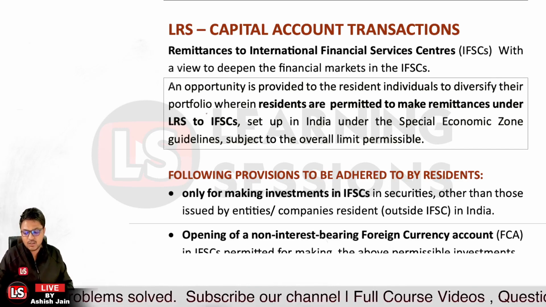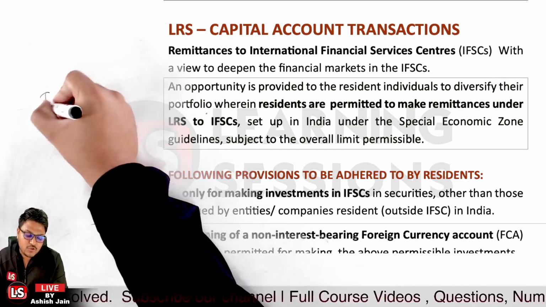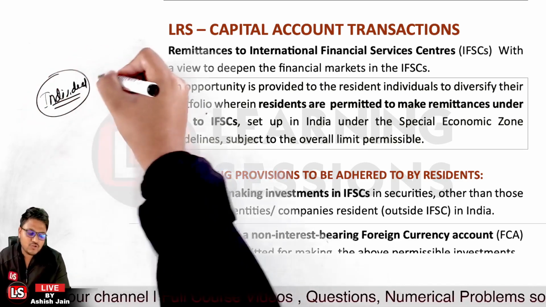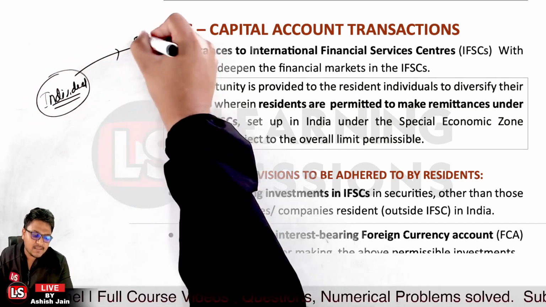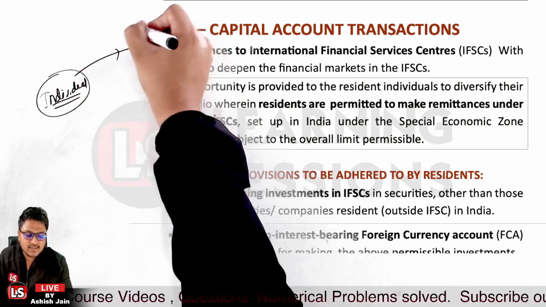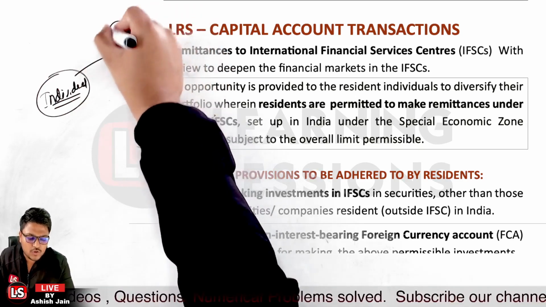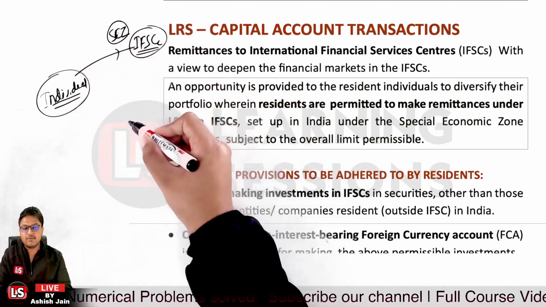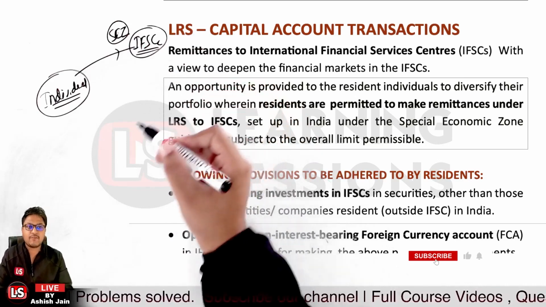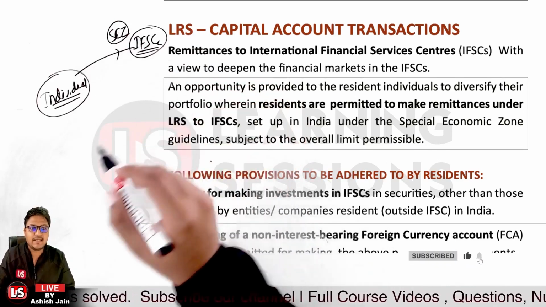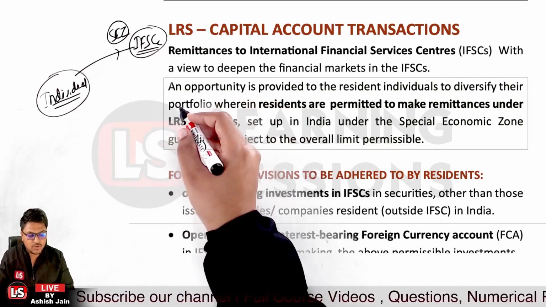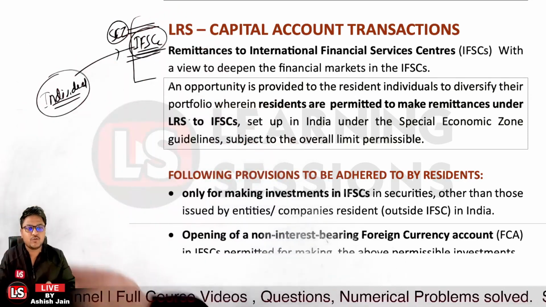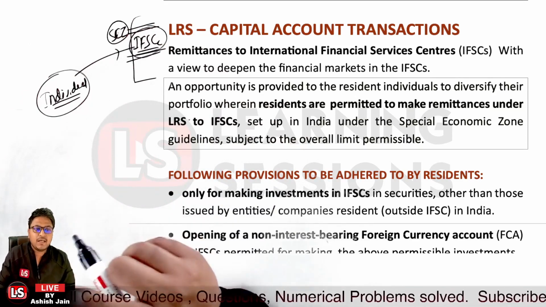So there is a provision related to that: the individual is given an opportunity to invest into the IFSCs, which are set up under the special economic zones, so as to diversify their portfolio. So it's an investment where individuals can invest into IFSCs. IFSC is what? It is International Financial Services Centers, where they can invest the amounts. These IFSCs will be outside India, and these will be maintained by the Indian entities.